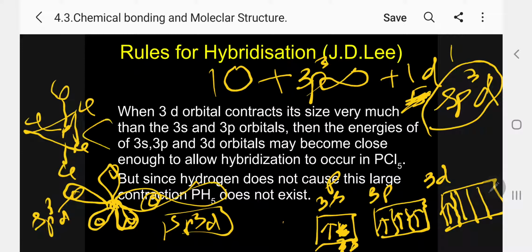So 5 sigma bonds are formed. The valency, pentavalency, is equivalent. This is called the shape. Now we can say the angles are 120 and 90, in the case of phosphorus pentachloride.